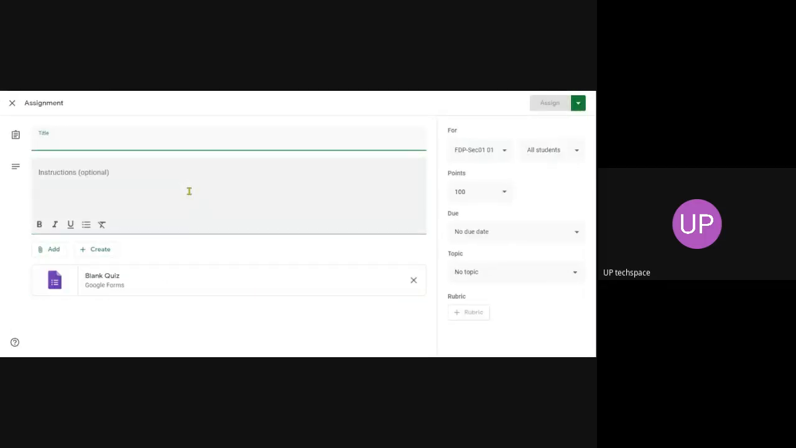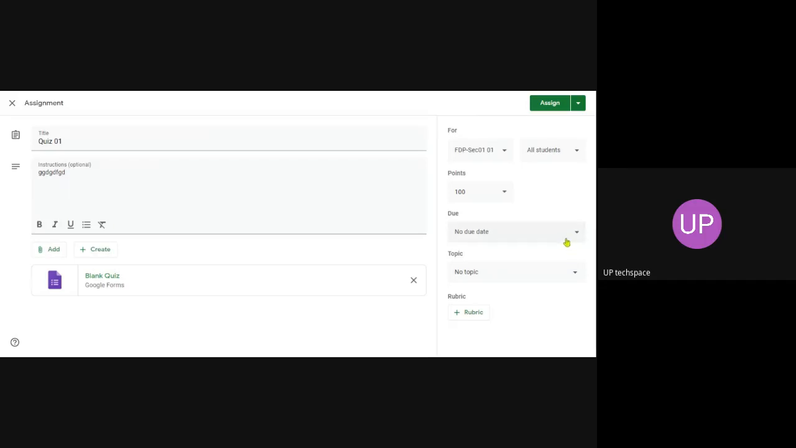Once you click on create quiz, it will give you a title, quiz 1, and instructions. You can give some instructions. Immediately a blank quiz form will be created for you. You can click on the blank quiz form and fill in the quiz. Automatically it will show the quiz as an attachment.